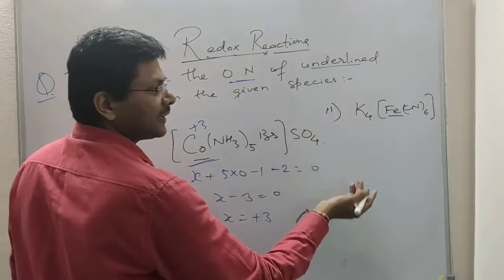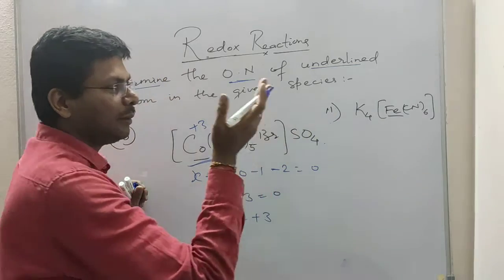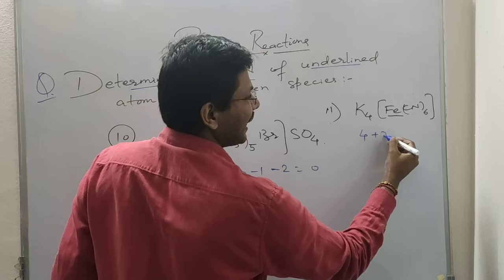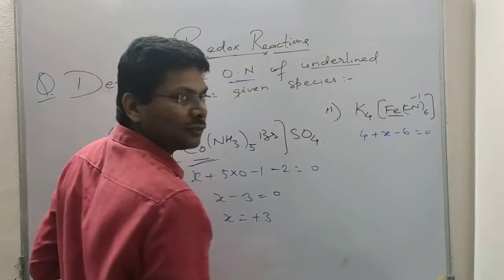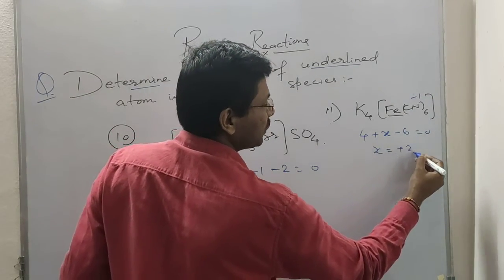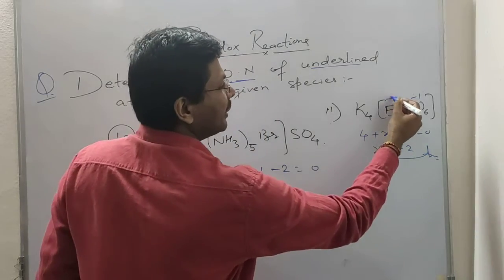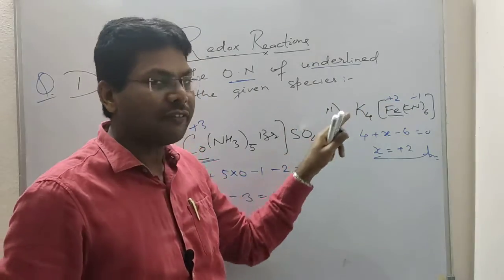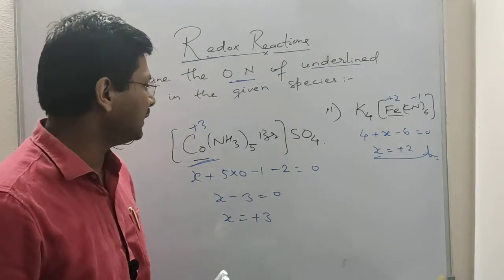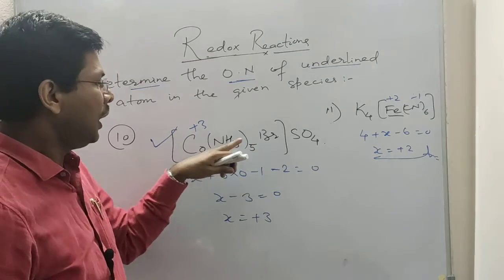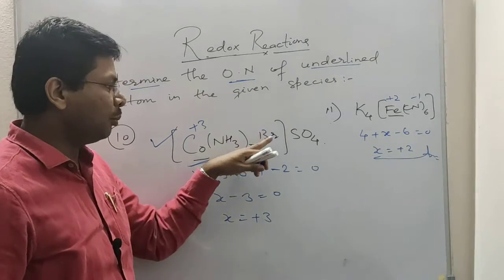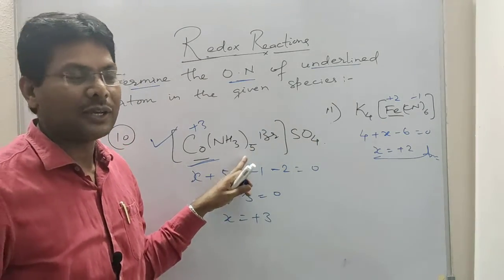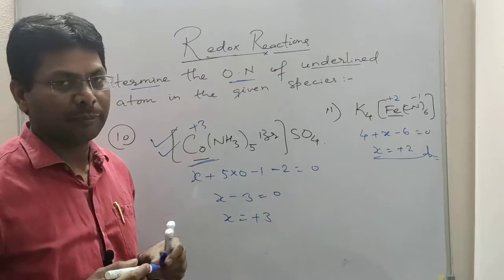Let's find out the oxidation state of iron in potassium hexacyanoferrate. Let's see what the oxidation state is. So 4 plus x minus 6 equal to 0, because cyanide has -1. So x equal to +2. So this complex has iron in +2 state. The name of the complex is potassium hexacyanoferrate(II), which I will discuss in coordination compounds. The name of the other complex is pentaamminebromidocobalt(III) sulfate. This shows ionization isomerism also. So this is a very important compound.